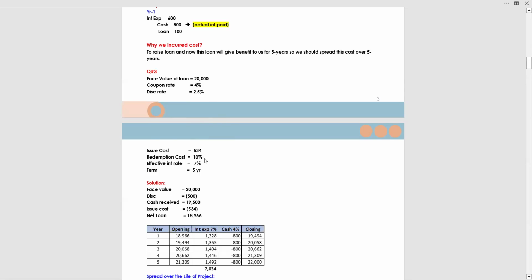So we are also paying a redemption premium. The total amount we will pay at the end of the fifth year is 22,000.